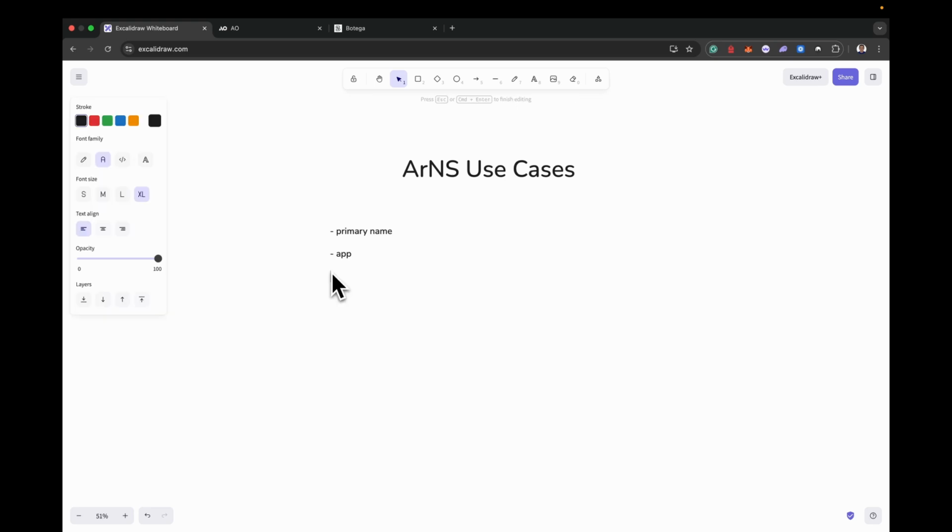The other thing is you can decide to attach any file to your RNS, right? Because remember, any file or any data in general uploaded on Arweave has a transaction ID, and that transaction ID is 43 characters. I don't know how many people can memorize the 43 characters. So rather than doing that, you can just assign that type of data to an RNS name or an RNS undername, depending on your use case, and use that.